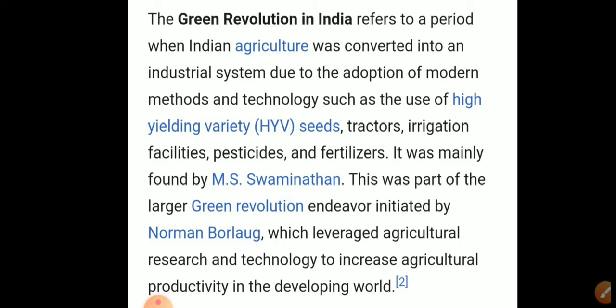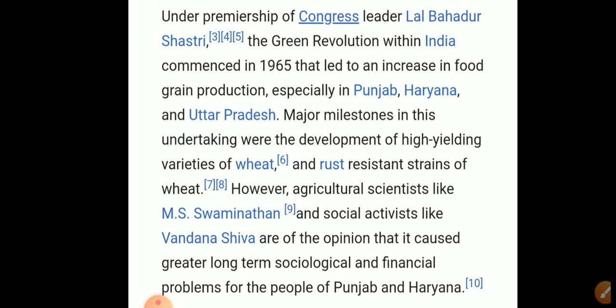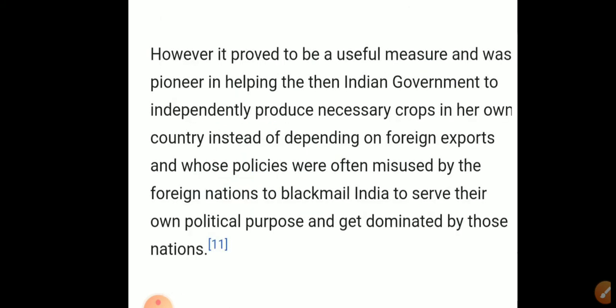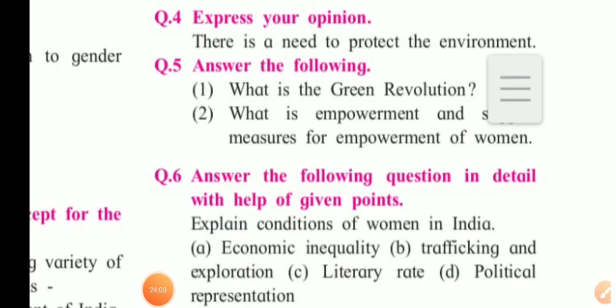Write this information in the second paragraph, this information in the third paragraph, and the fourth paragraph you can add this information. Even you can merge or shorten the information, but this is necessary information regarding green revolution. Now we'll move towards question number 5, second question. What is empowerment, and suggest measures for empowerment of women?